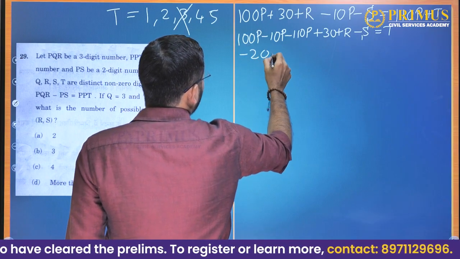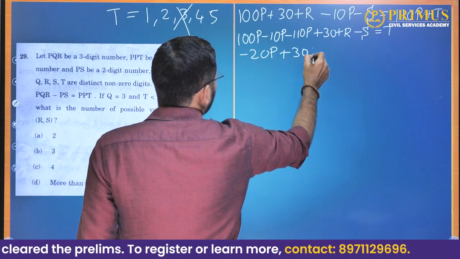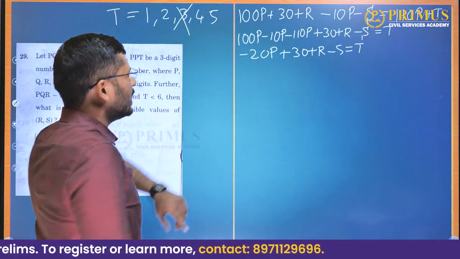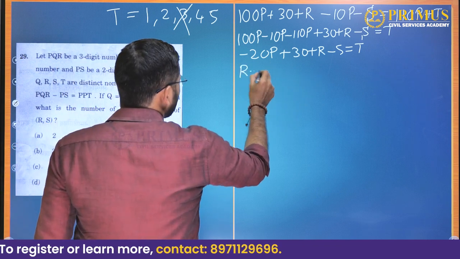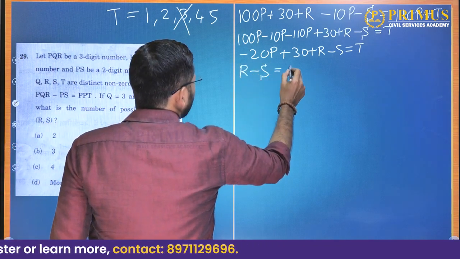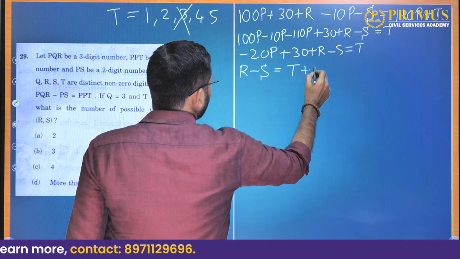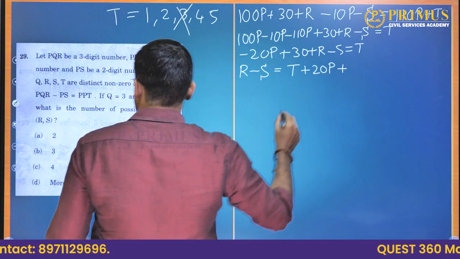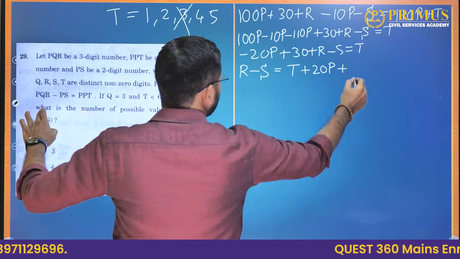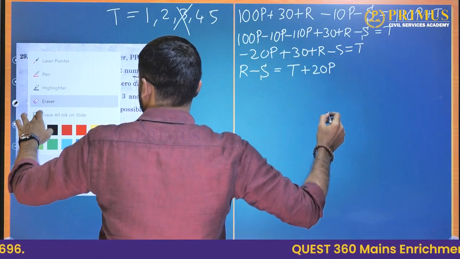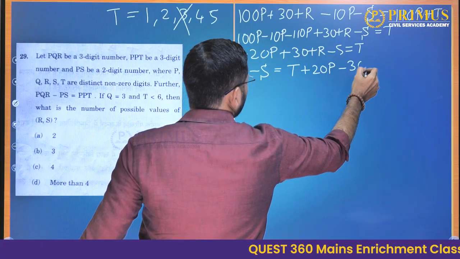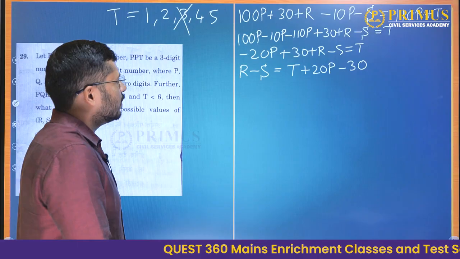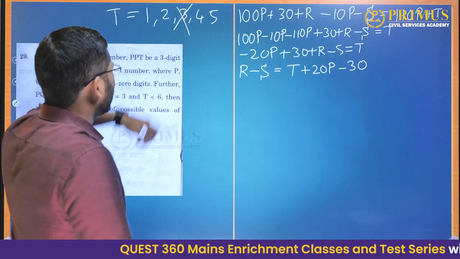So minus 20P plus 30 plus R minus S is equal to T. Since we are looking for the values of R and S, we keep them on one side and send the rest of the terms the other way. R minus S is equal to T plus 20P minus 30.